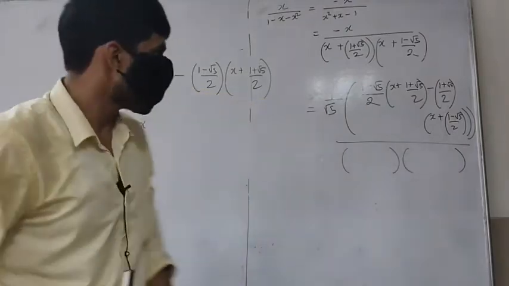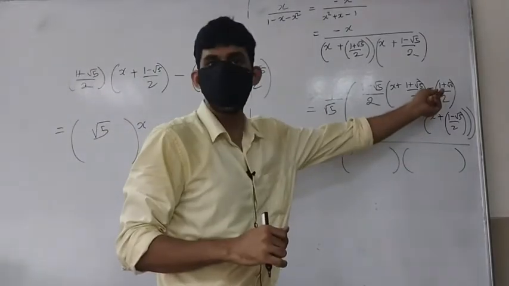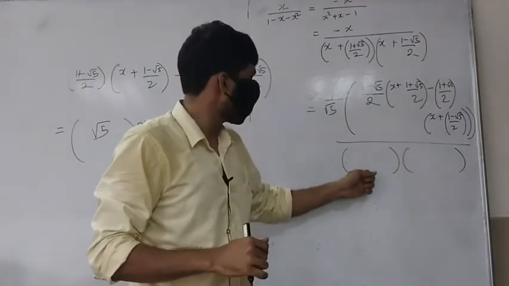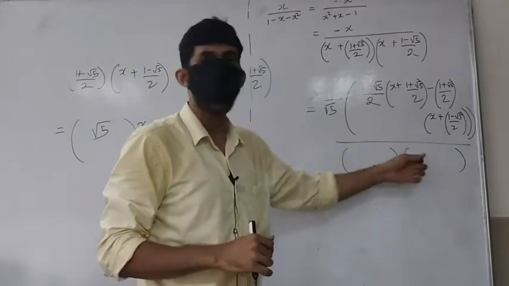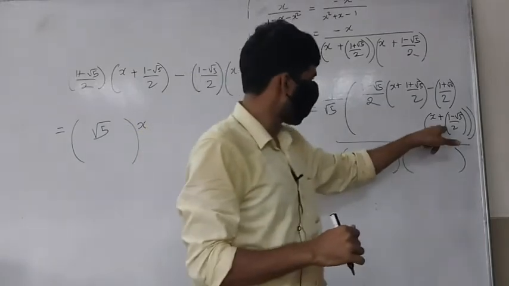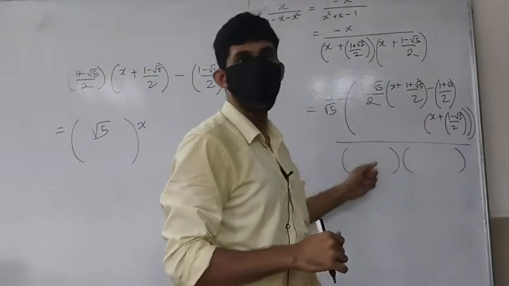Okay, split your denominator. There's a minus sign here, right? I'm going to split the denominator. When I split the denominator, this will cancel that, and you will be left with that bracket. Again when you put it here, this will cancel that, you will be left with this bracket.